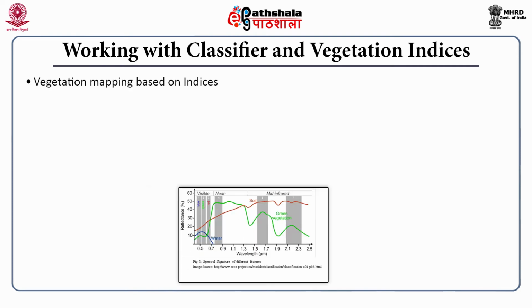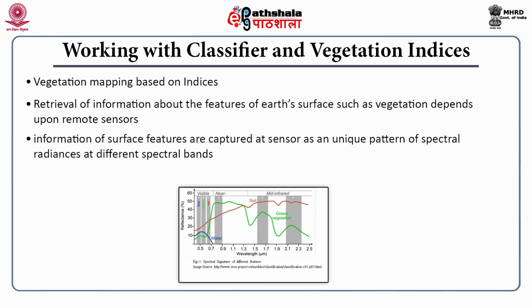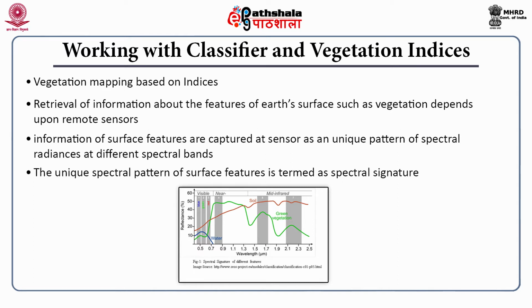Vegetation mapping based on indices: retrieval of information about the features of Earth's surface such as vegetation depends upon remote sensors. Information of surface features is captured at the sensor as a unique pattern of radiations at different spectral bands. The unique spectral pattern of surface features is termed as spectral signature. Spectral signature is the variation of reflectance or emittance of a material with respect to wavelength. In this image, we can see the different spectral signatures of different features.